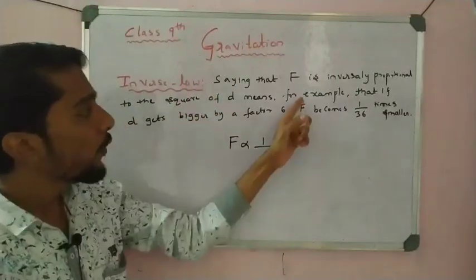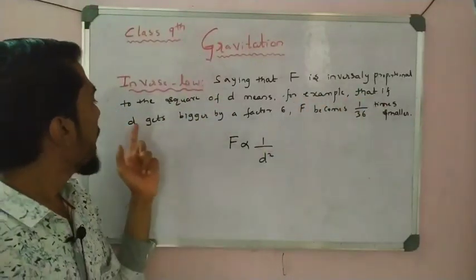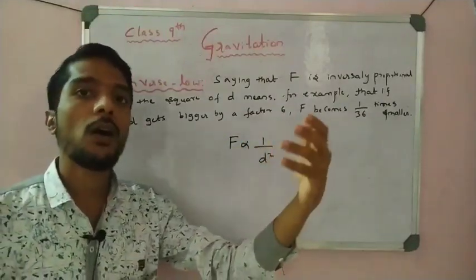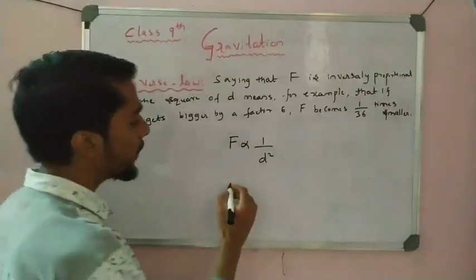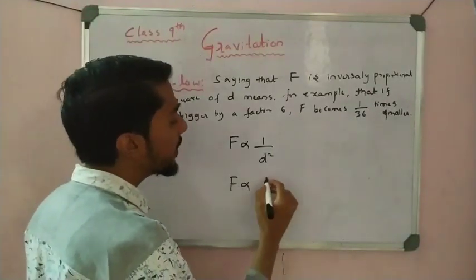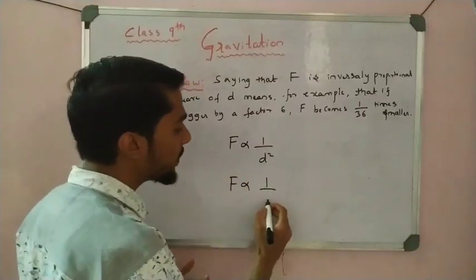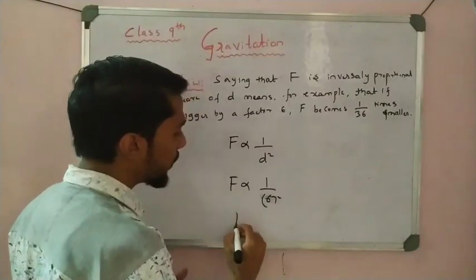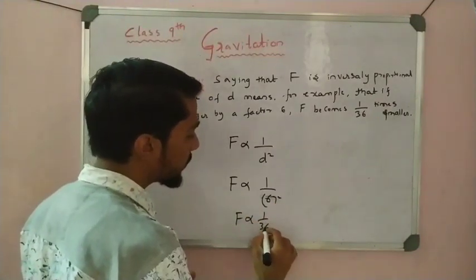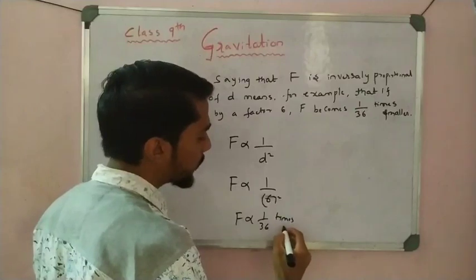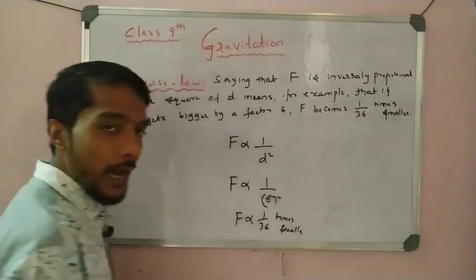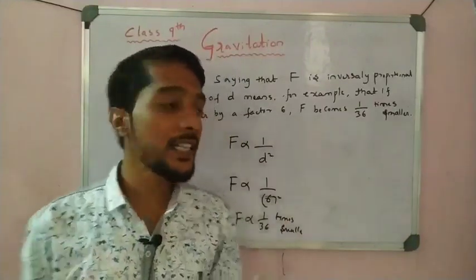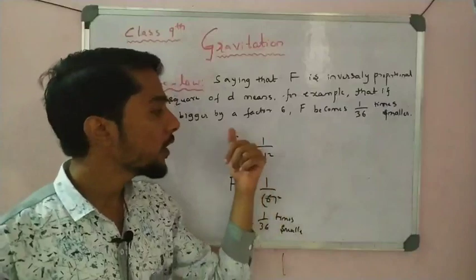For example, if d gets bigger by a factor of 6, take factor 6, or 12 or 18, anything, I take 6 here. If I increase the distance 6 times, what happens here? 36, that is 6 square, so F becomes 1 by 36 times smaller. So it gets reversed. I increase the distance, and at the same time the force decreases, that is inversely proportional.